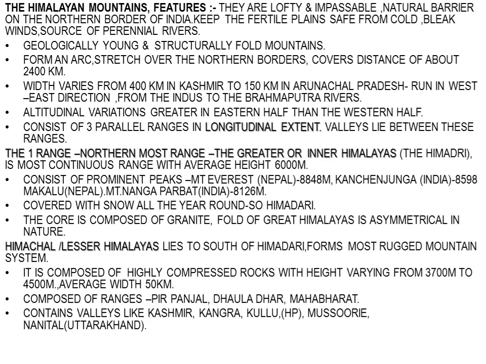The Himalayas consist of three parallel ranges in the longitudinal extent, and a number of valleys lie between these ranges. The first range, the uppermost range of the Himalayas, is known as Inner Himalaya.